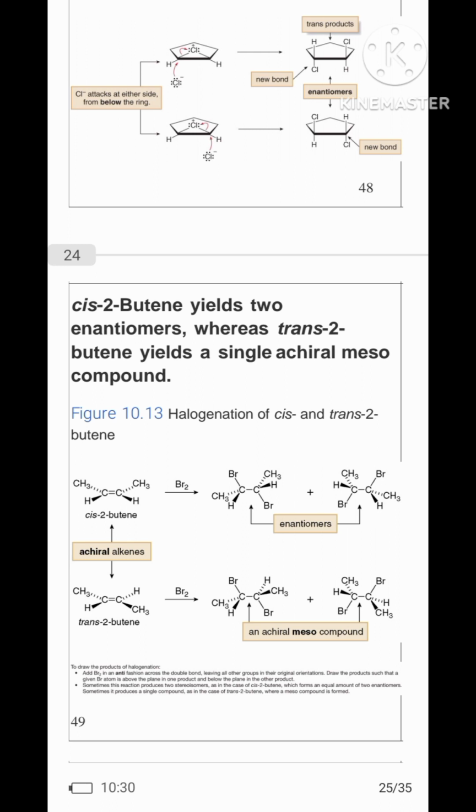Cis-2-butene yields a pair of enantiomers, whereas trans-2-butene yields a single achiral meso compound. See Figure 10.13.